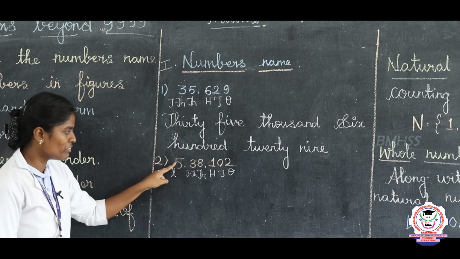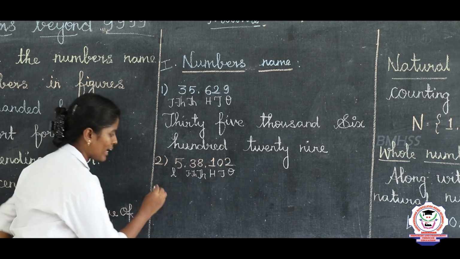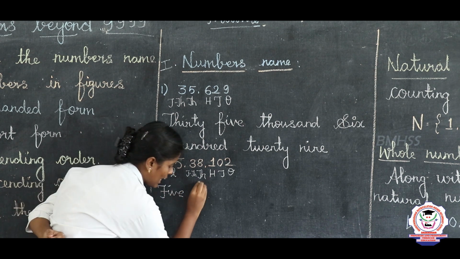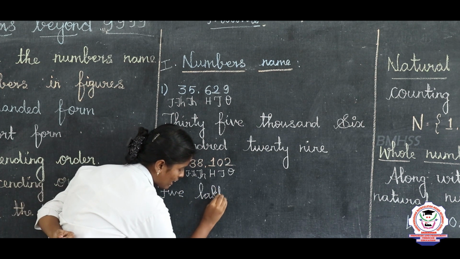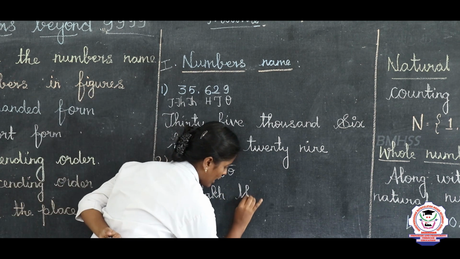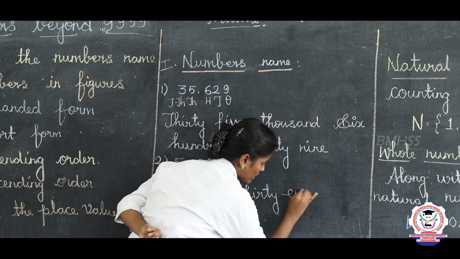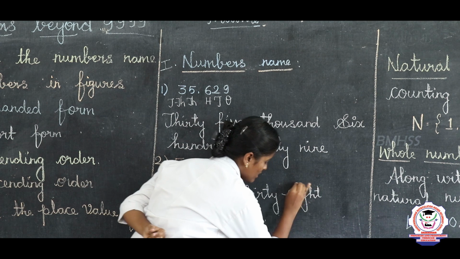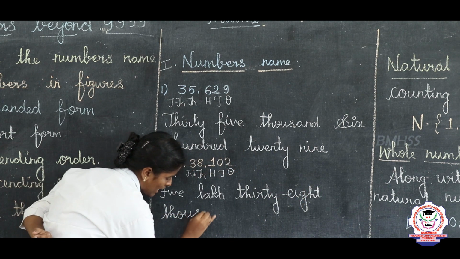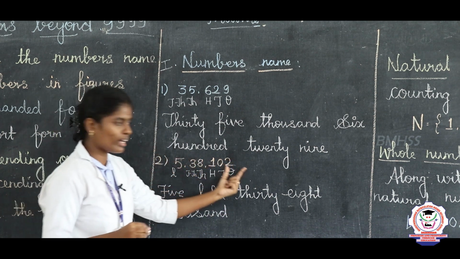Now you read this: 5,38,102. Now write the numbers name. 5 lakh: five lakh, L-A-K-H. Then 38,000: thirty-eight thousand. And the final one is 102.